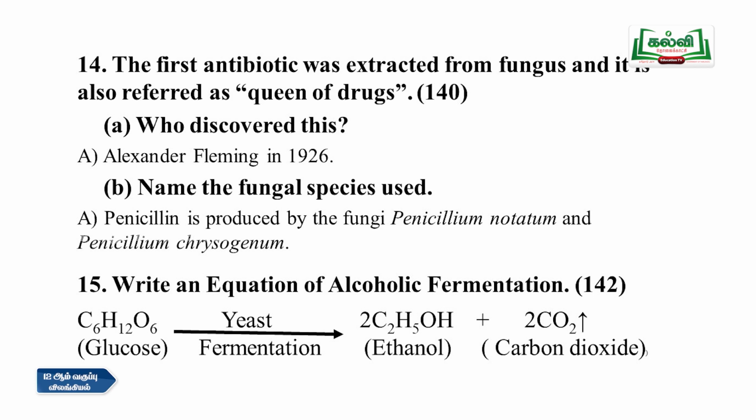And question number 15, write an equation of alcoholic fermentation. So how fermentation occurs and how the alcohol is produced. So you have to write that equation. It is in page number 142 of your textbook. So it is C6H12O6, that is glucose. Under the action of yeast, it undergoes fermentation and gives rise to 2C2H5OH, that is ethanol, plus 2CO2, that is carbon dioxide, which is released as a gas. The arrow here represents the gas.